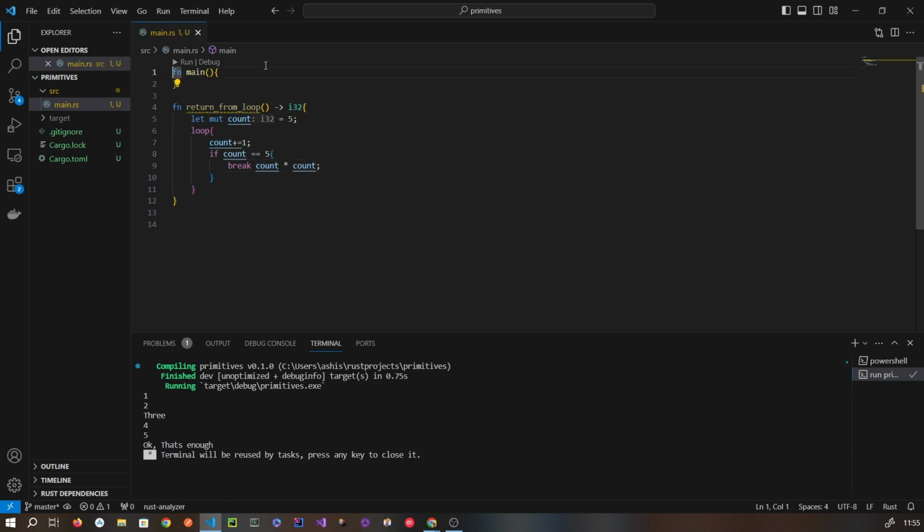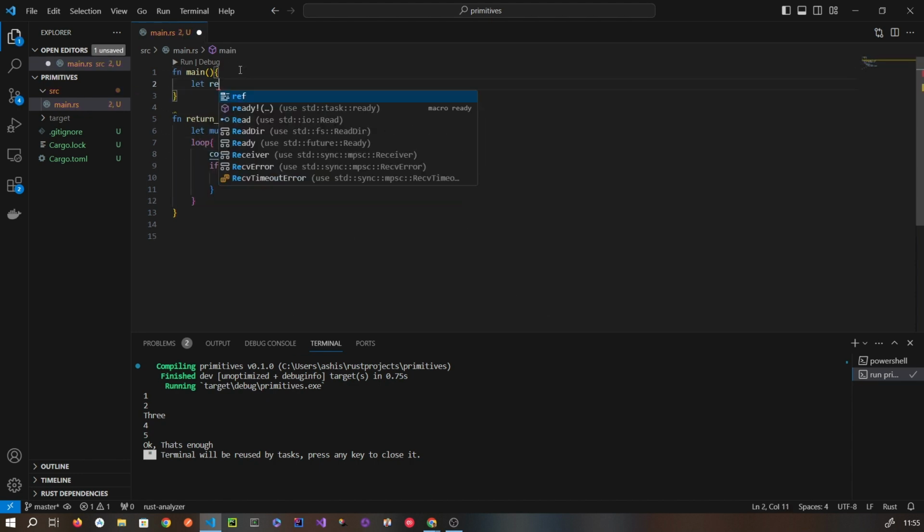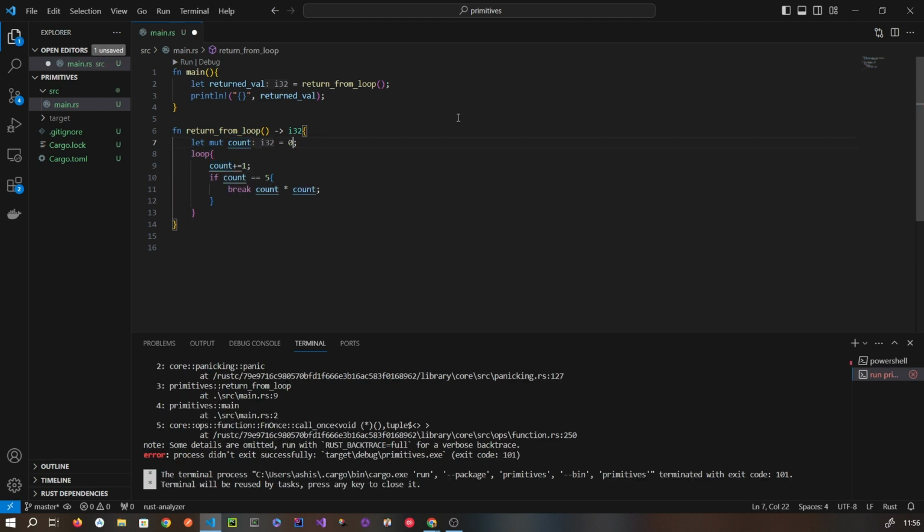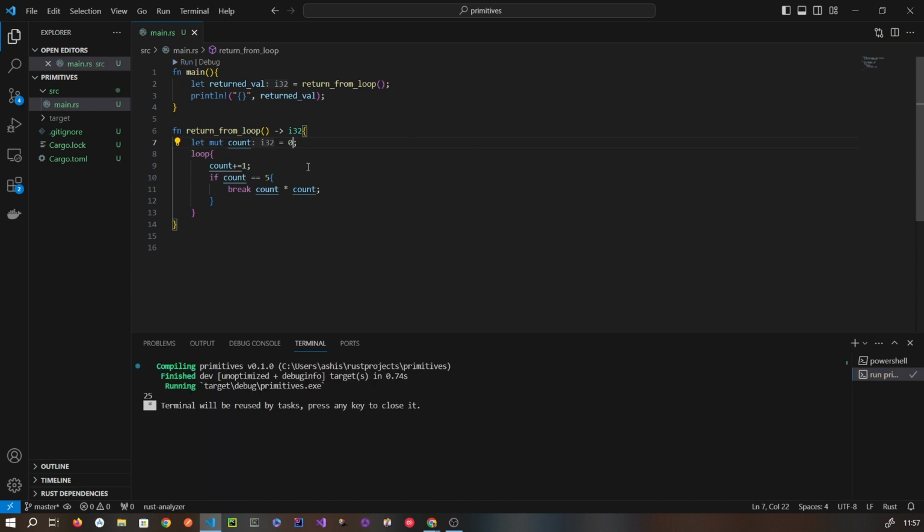And I will call this function using println. So if you want to return something, you need to write it after the break. This is how you return a value. I need to initialize it to 0 so that it will go to 5. So this is how we write loop and we return from loops. We use break and then the return value.